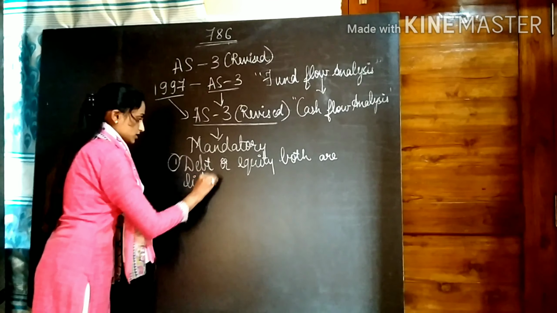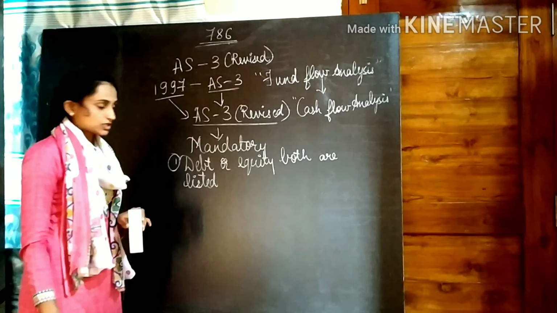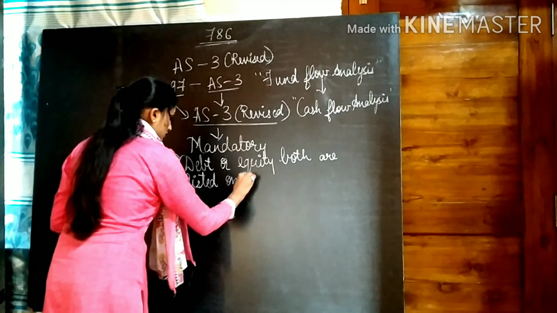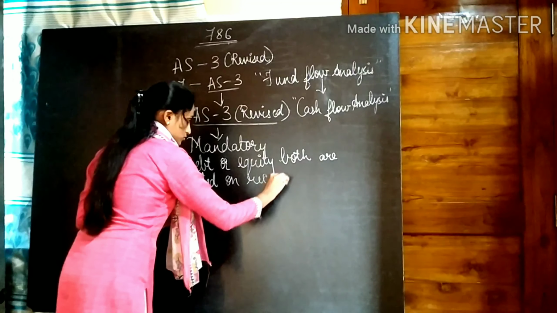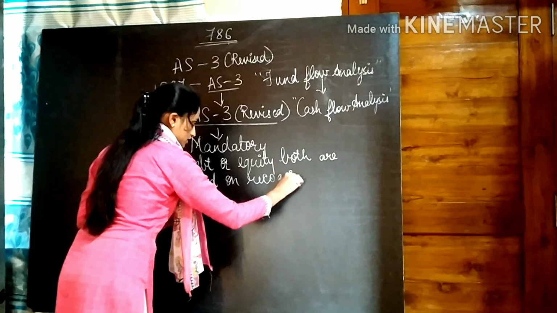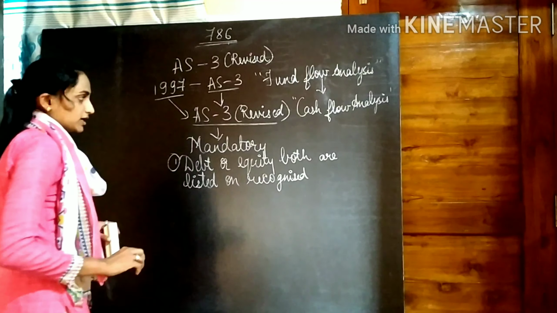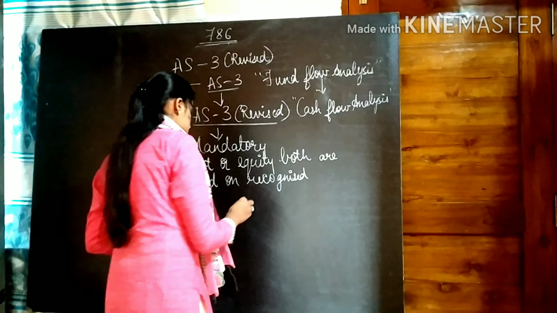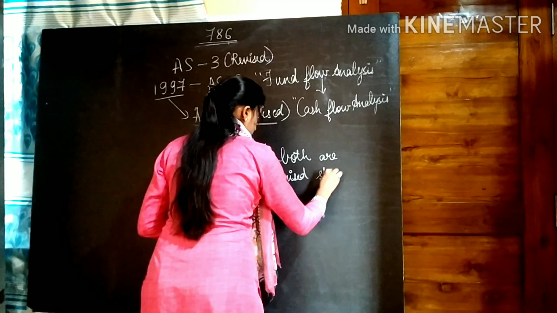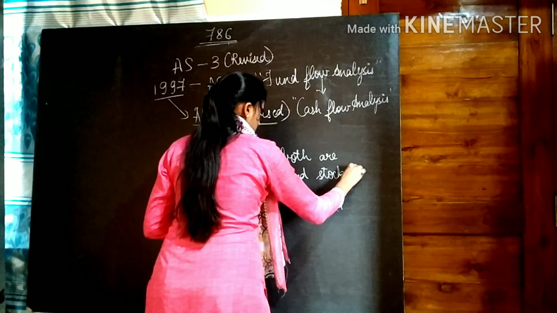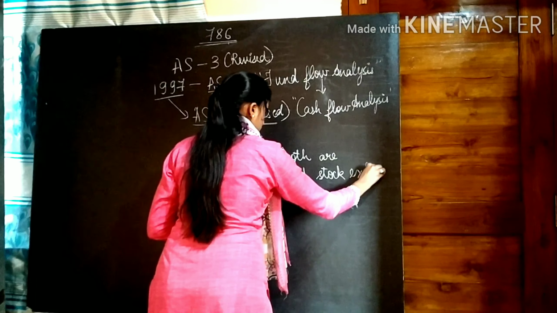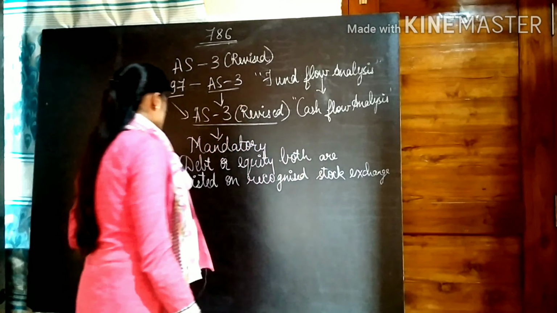If your company's debt or equity is listed on a recognized stock exchange, then you are supposed to follow Accounting Standard 3 Revised and prepare the cash flow statement accordingly. So these types of companies come under the purview of Accounting Standard 3 Revised.